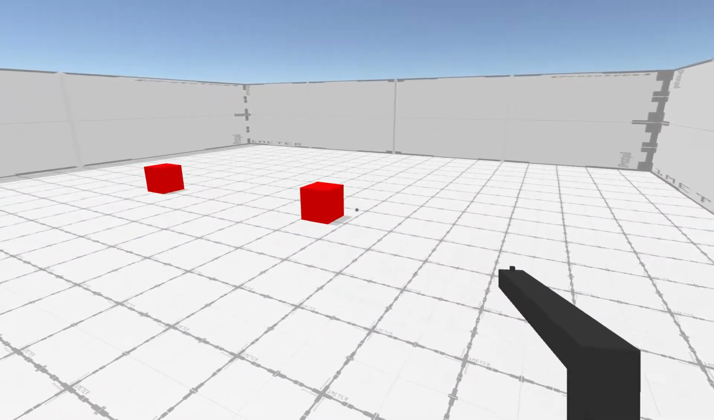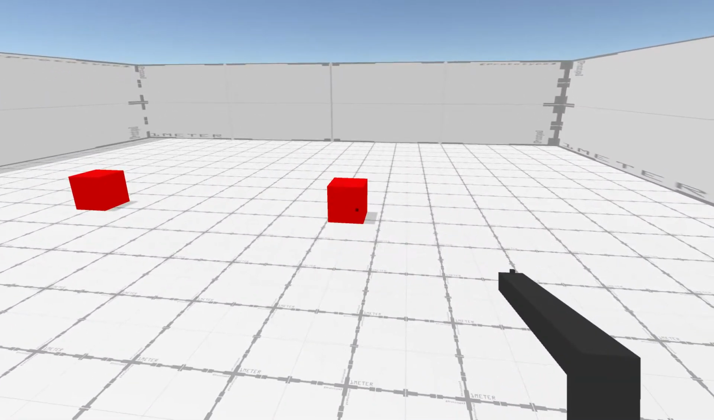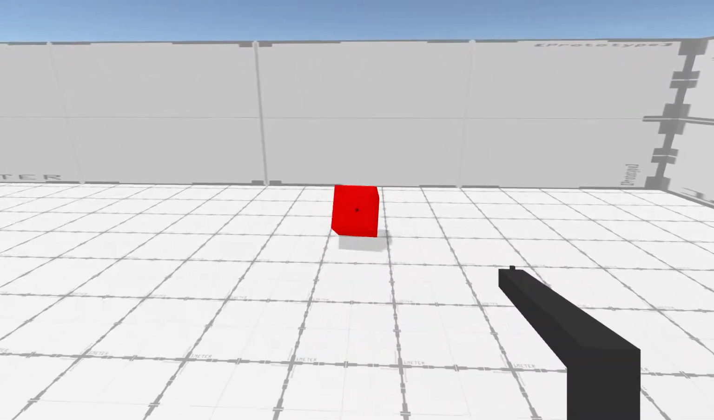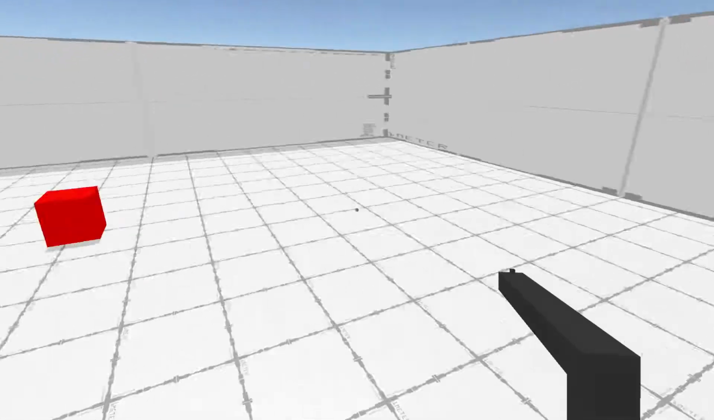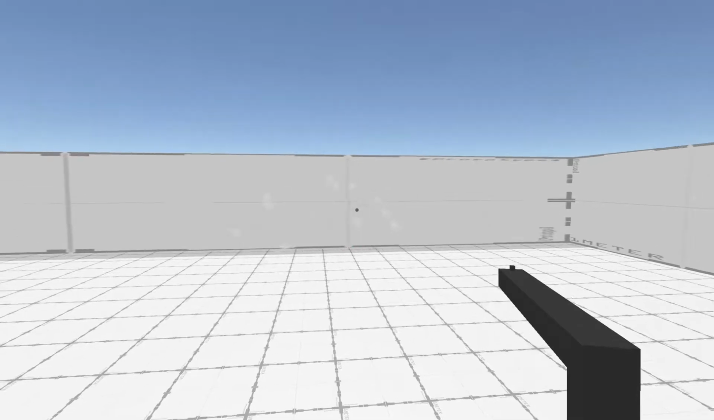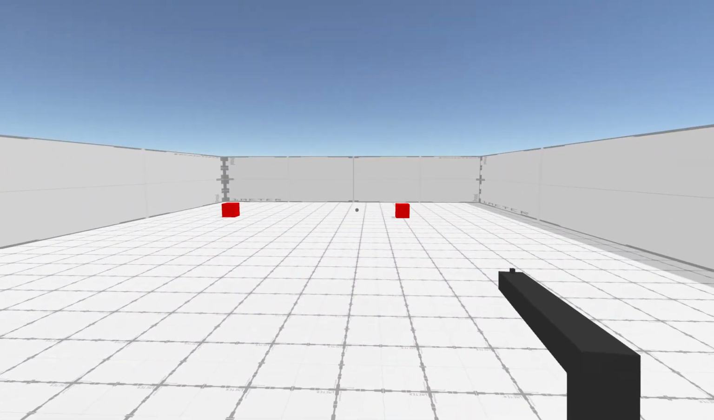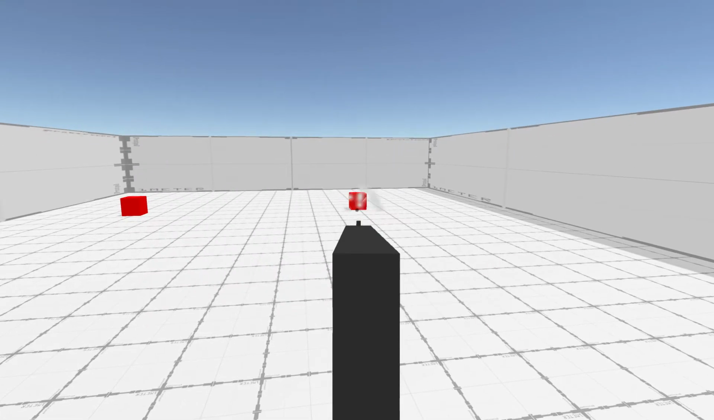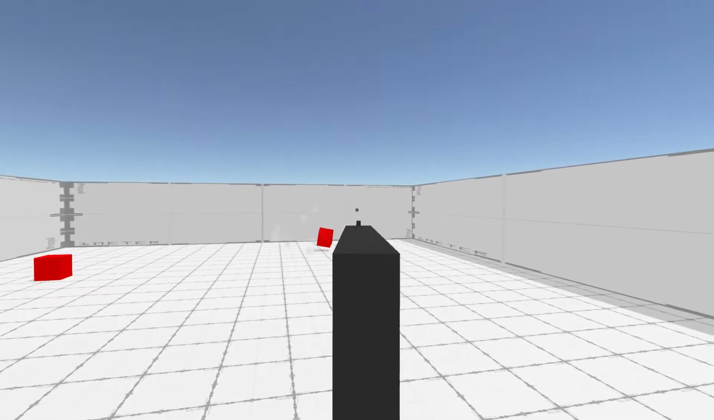I can shoot these cubes, and these cubes have physics, so when I shoot them, they will bump back a tiny bit, and when I hit them 3 times, they will disappear. So they can jump a tiny bit, and then I can also aim and shoot.